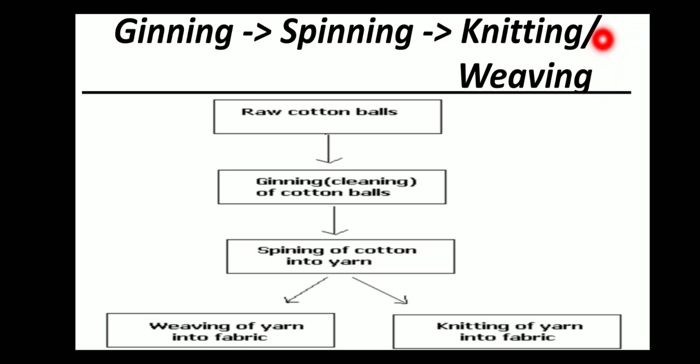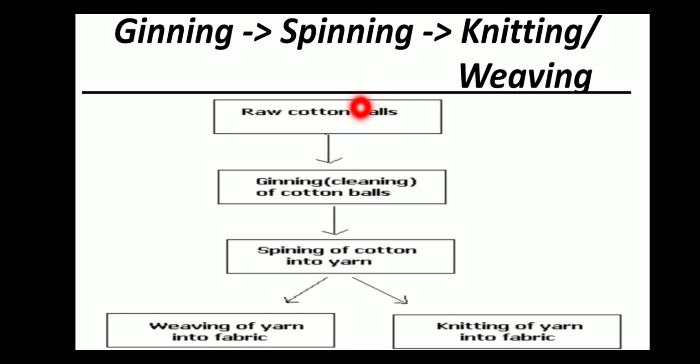So, what is knitting and what is weaving? In knitting, a single yarn is woven into fabric, and in weaving, two sets of yarn are arranged together to make a fabric. Say raw cotton balls.